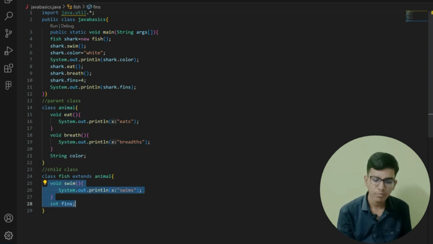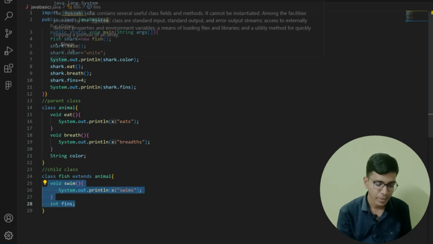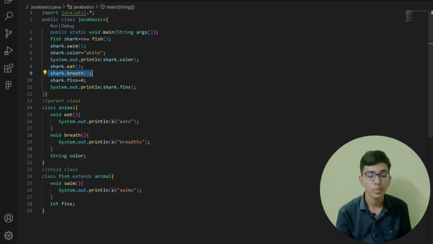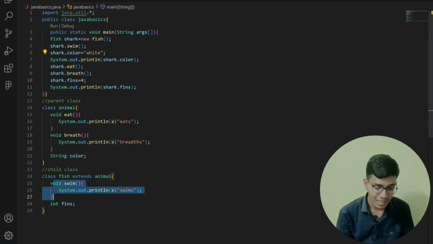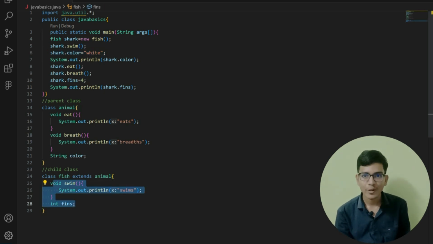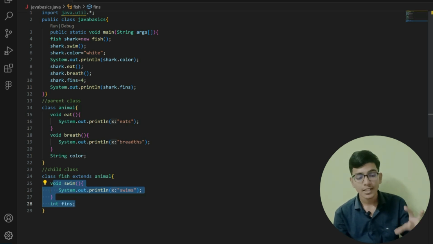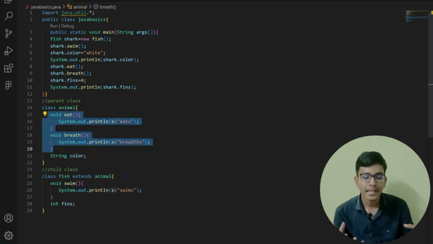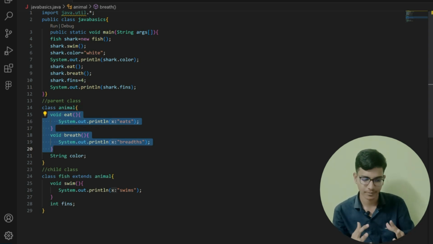I just wrote swim after fins, and in this main program you can see that I am able to access the eat function, the breathe function, and I can also print its color. But you can see that in the class I haven't written anything related to color, eat, breathe, right? This is only possible when our child class inherits the properties of my parent class. So all these properties get inherited by our child class. This is how the child class and parent class work.